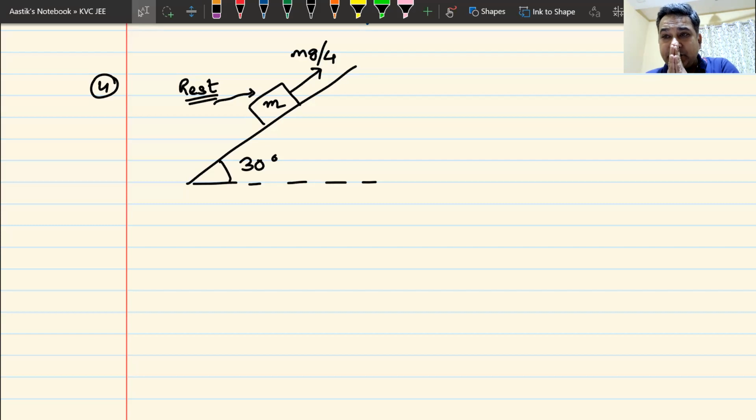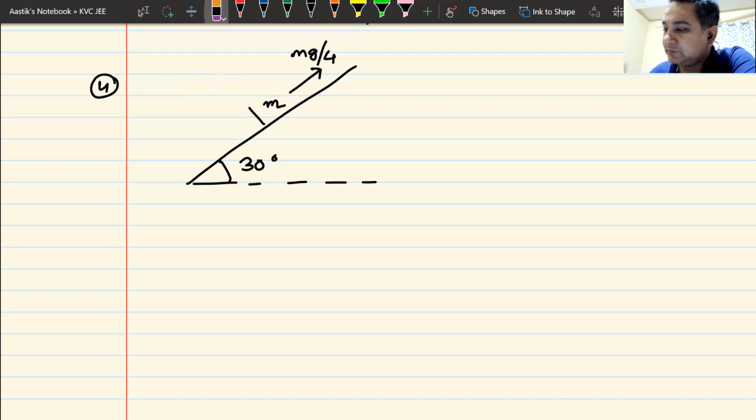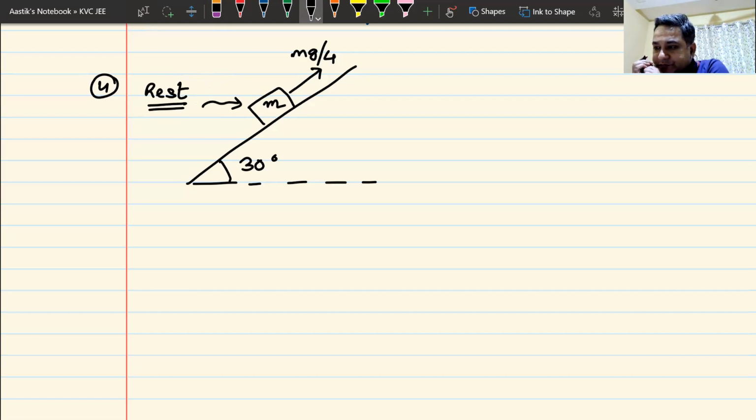And now I will move to this question. Now, instead of telling you that the block is at rest, let us start with block at rest so that I do not make it too complicated. Inclined plane, angle of inclination is 30 degrees. Mg by 4 is applied upwards. Can you tell me what is the value of static friction in this case?